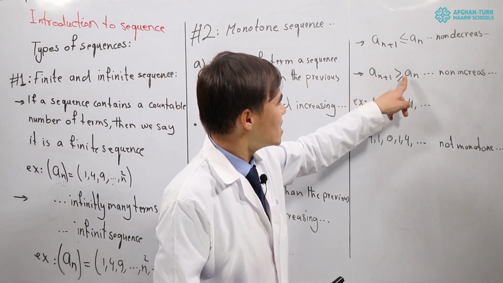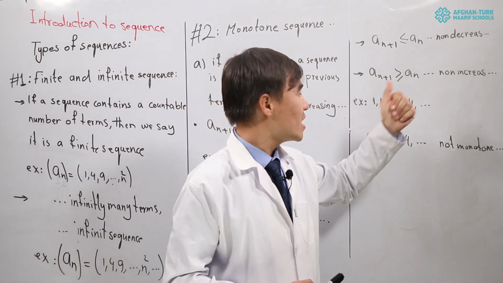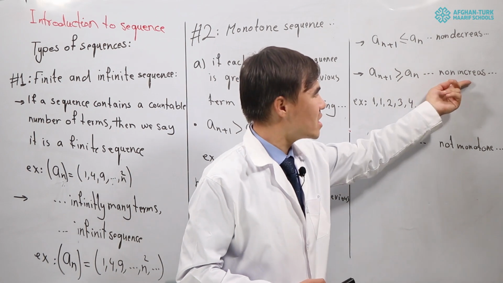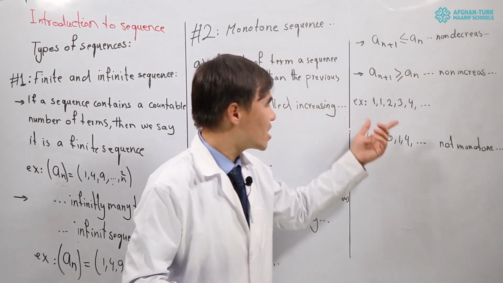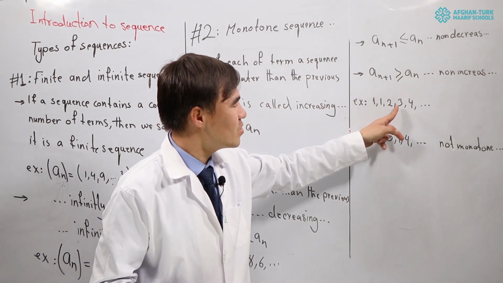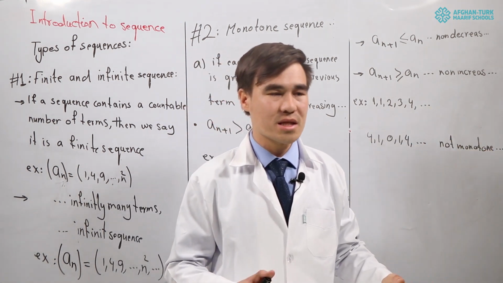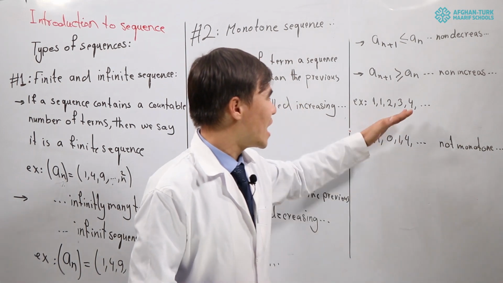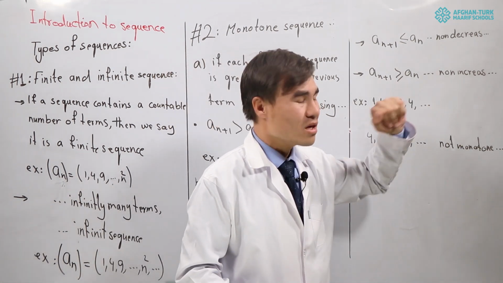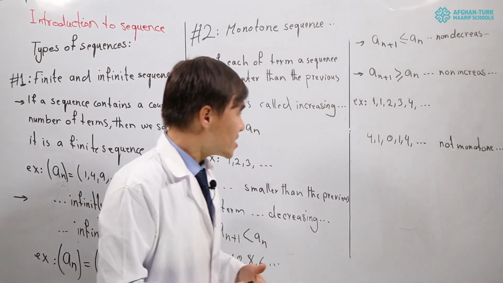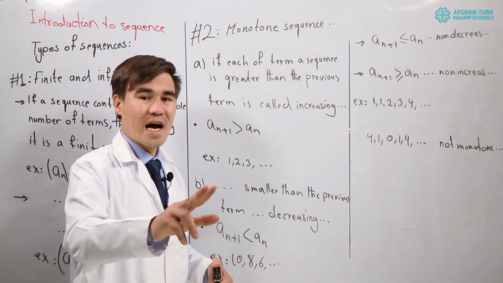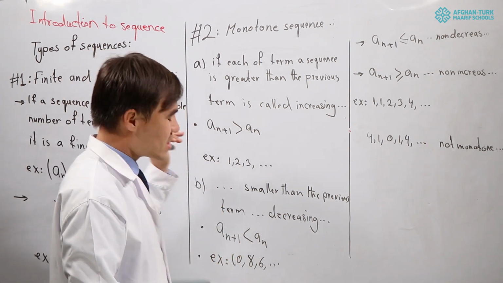If the term n plus 1 is smaller or equal to the nth term, that is called what? Non-increasing. This is true for both 1, 1, 2, 3, 4 up to infinity, because the first term is equal to the second term. Here we will have non-decreasing what? Sequences.